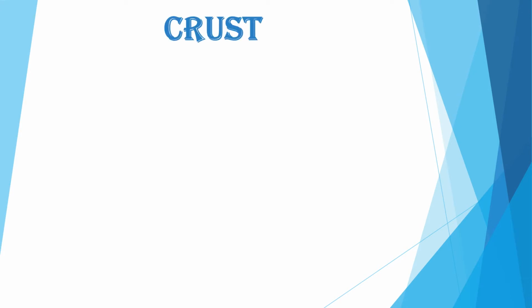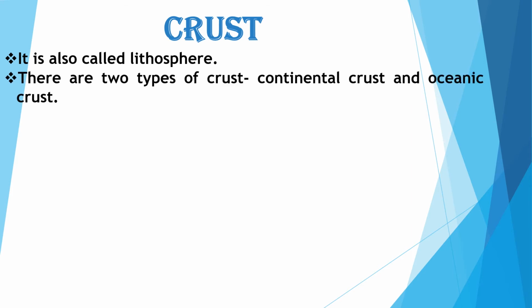Now first is your crust. What is crust? Crust is also called lithosphere, as I told you, as it is the outermost part of our earth. There are two types of crust: the continental crust and the oceanic crust. Continental crust is related to the continents, the land part, and oceanic crust is the land part which is inside the water bodies, inside the oceans.